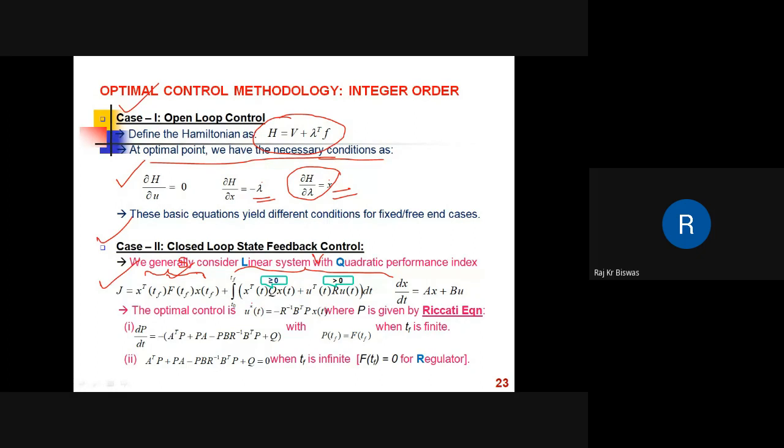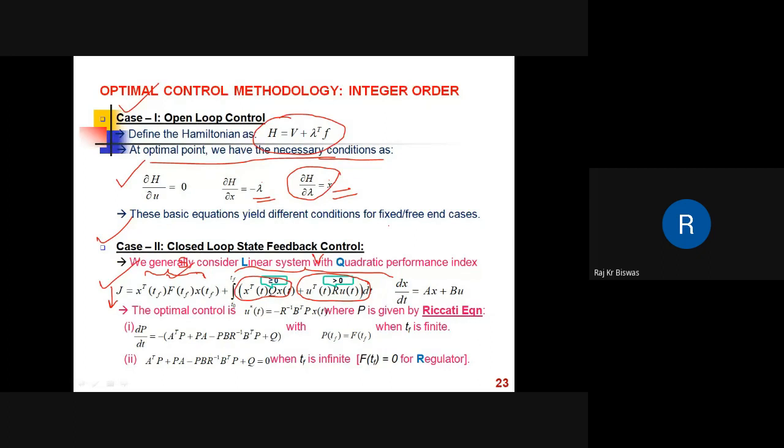Minimization of J means minimizing the state components and also minimizing the control, so that the control used to transfer the states should not be too large.